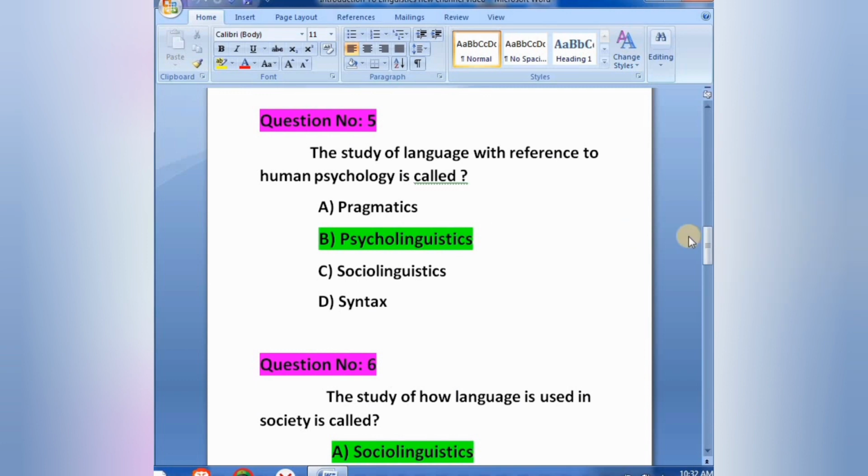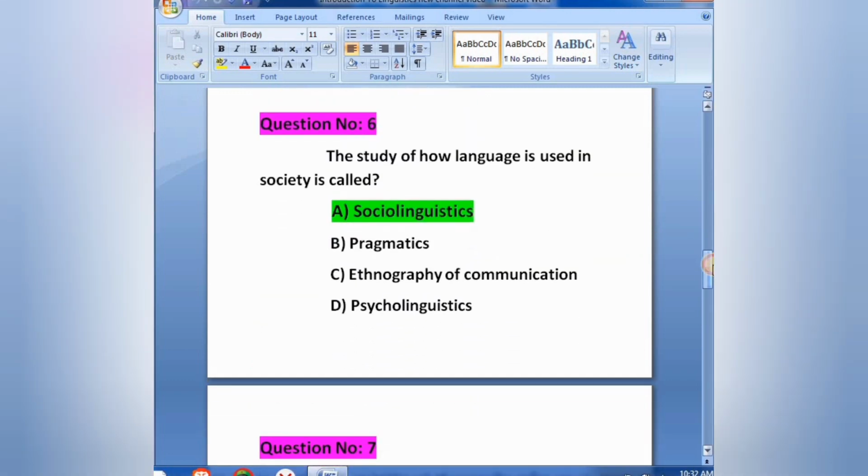Question number 6. The study of how language is used in a society is called option A sociolinguistics, option B pragmatics, option C ethnography of communication, option D psycholinguistics. Here the correct answer is option A sociolinguistics. Study of how language is used in society is called sociolinguistics.